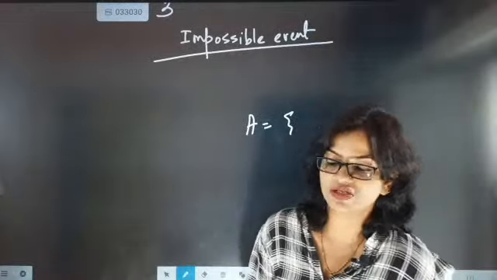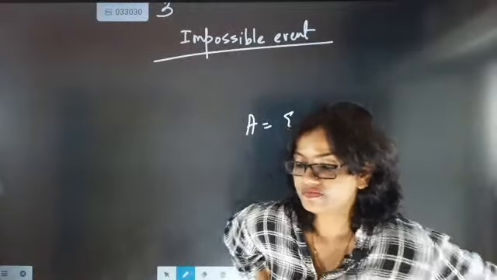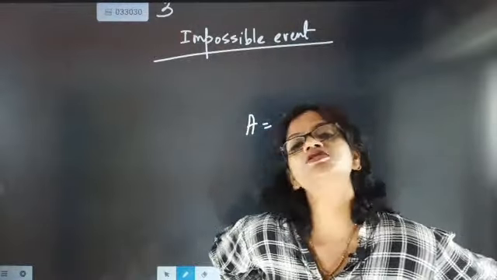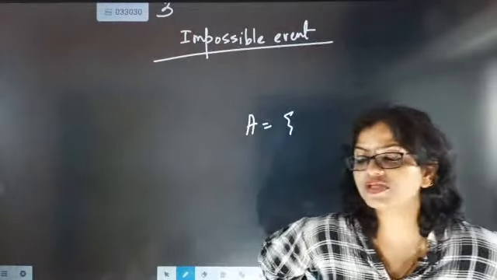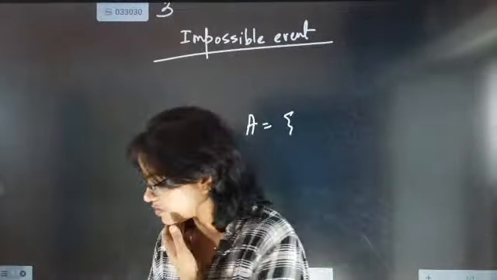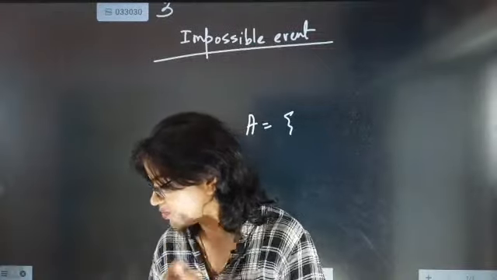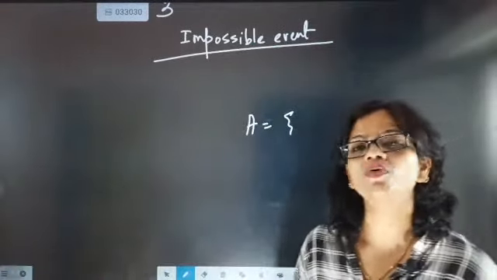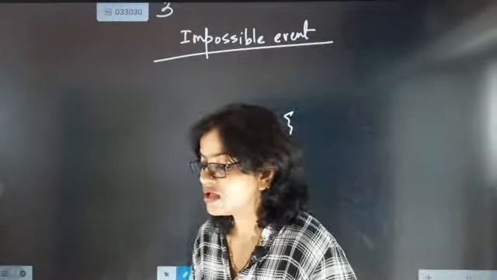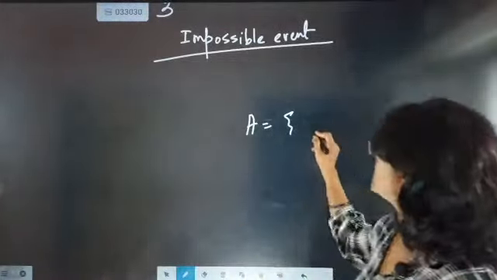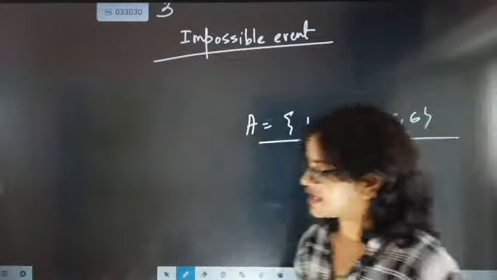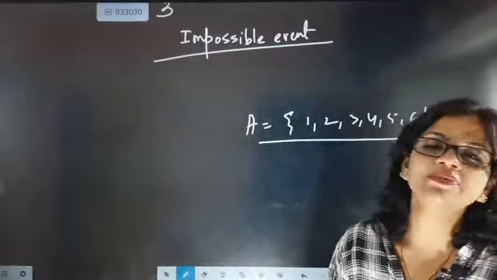But an elementary event, where the outcome is a single one, will be called an elementary event. Other than elementary and impossible events, all the events come under compound event. Very good. So when I am talking about 1, 2, 3, 4, 5, 6, these are exactly elementary events.